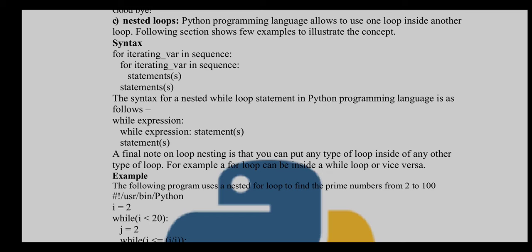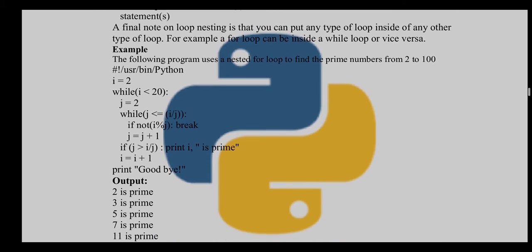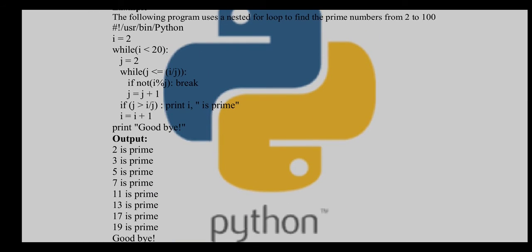Okay, after finishing all controls, the control is going to be passed toward the next executable statement of the main program. Okay, so next, similarly, the nested while loop. Within the while loop expression, that is, where you specify the condition of that particular while loop, another while loop is going to be described, so it is called a nested while loop. Okay, so we'll directly see the example, and you will get a clear idea.